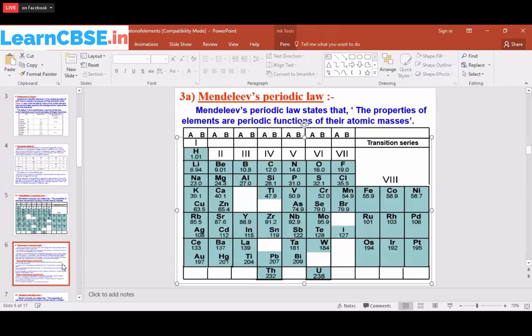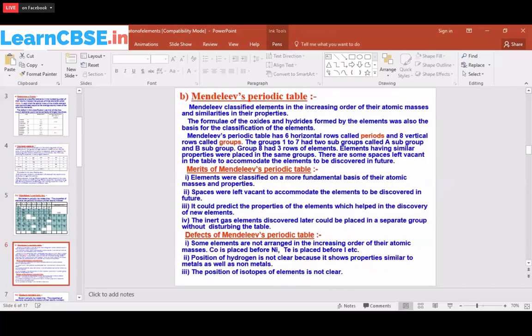So the next one is Mendeleev's periodic table. He classified the elements in the increasing order of the atomic masses and similarity in the properties. For example, suppose he has taken water, cold water. How are the metals reacting with the water? What is the formula we are getting? How many atoms, how many moles of the atoms are reacting in the reaction? Based on the properties, he made this table. The formulas of the oxides and the hydroxides were also used for the classification of the elements.